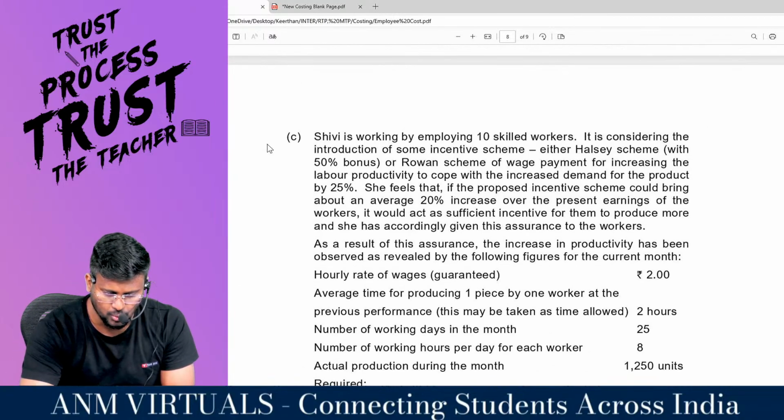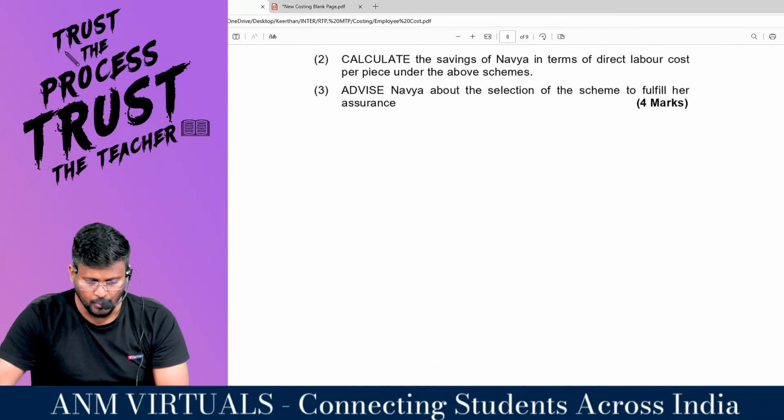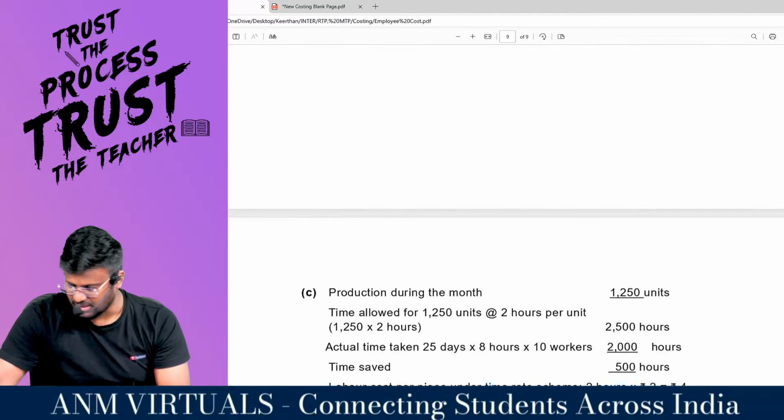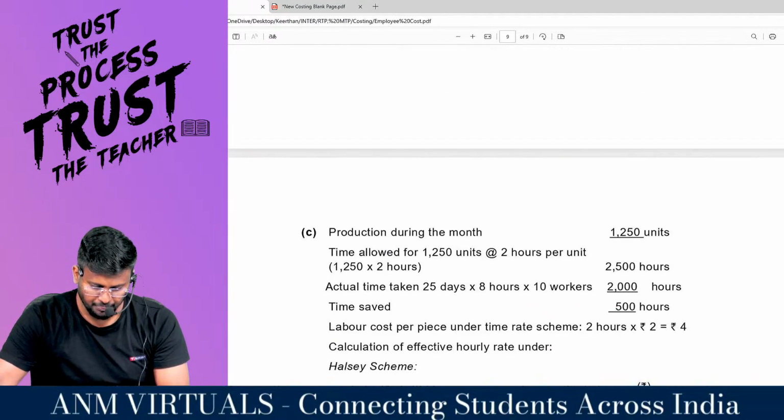I'm moving into the last question, I think. Last question, C question, which is there in the MTP. That's it. One last question. We will complete this discussion.